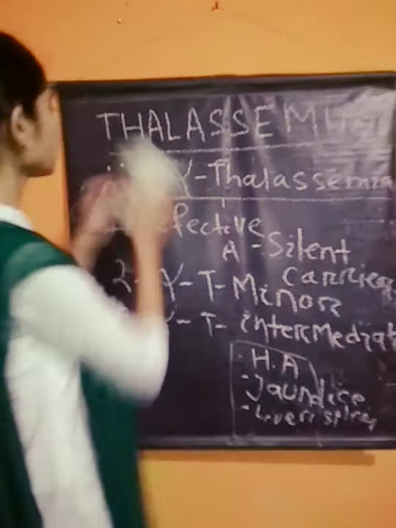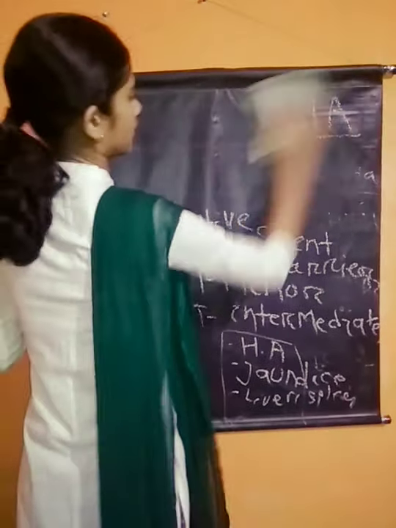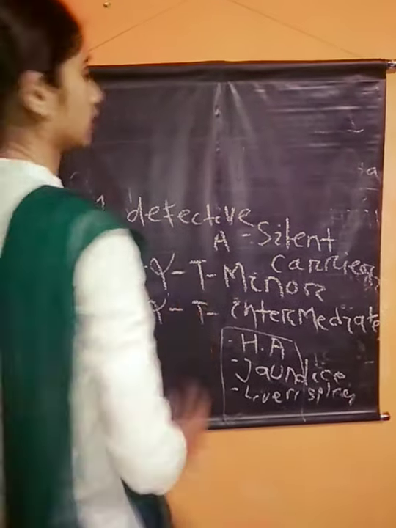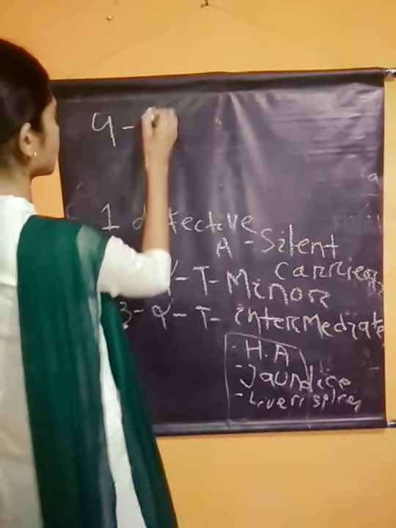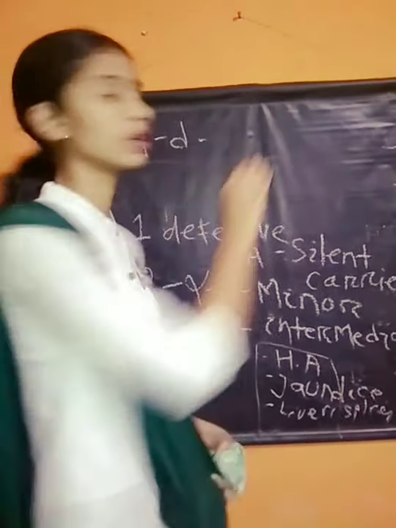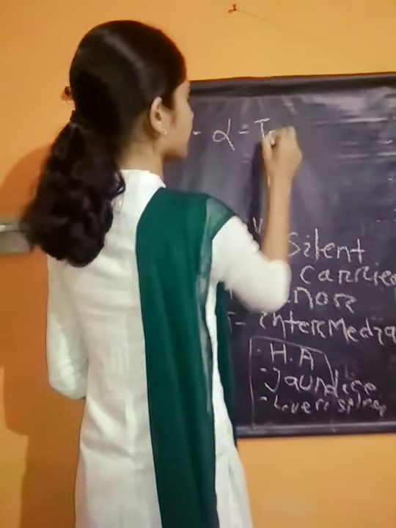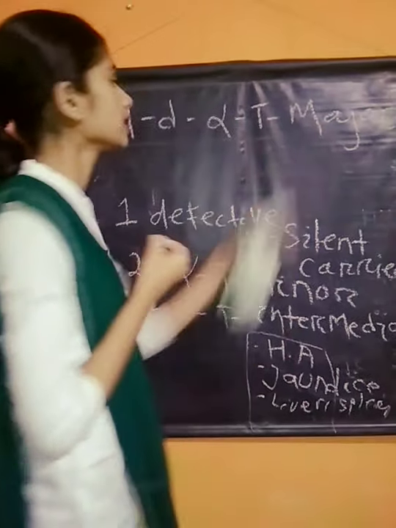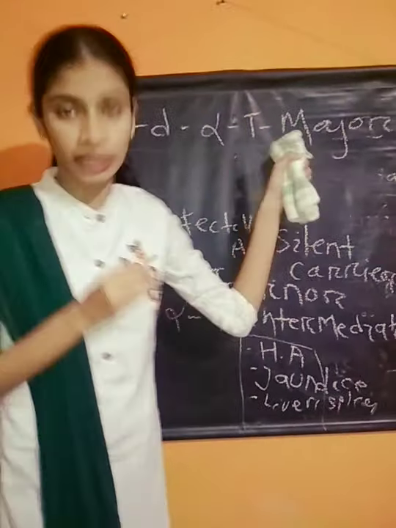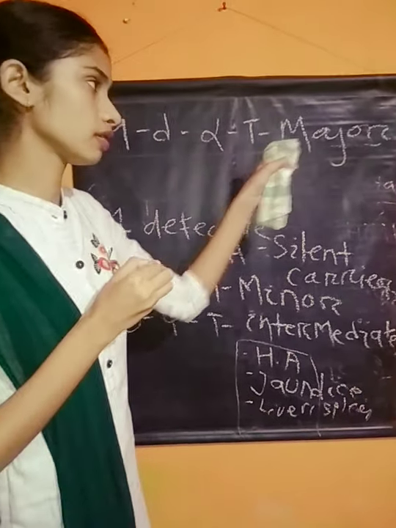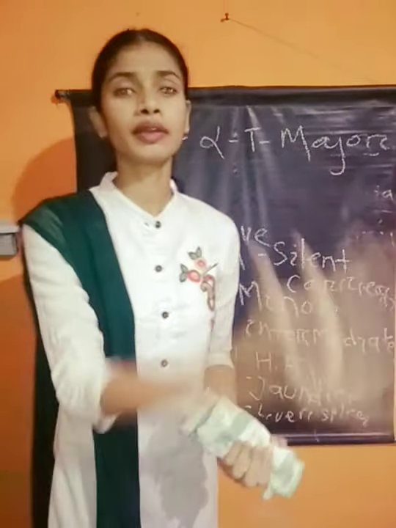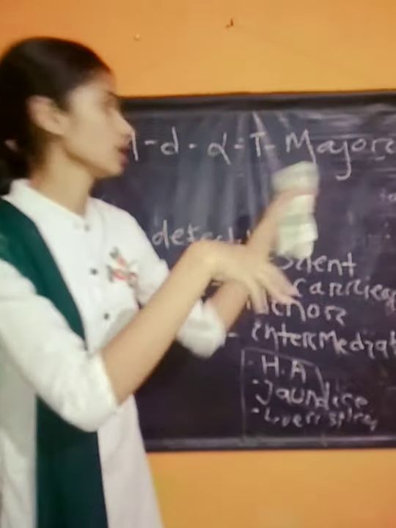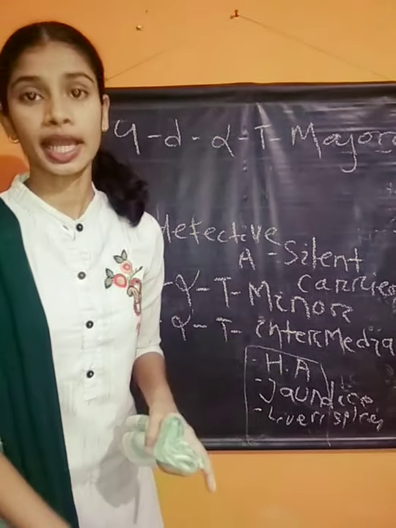If four alleles are defective, then it is called alpha thalassemia major. This thalassemia is very fatal and very dangerous. If a fetus has that syndrome, it will die in the fetal stage.